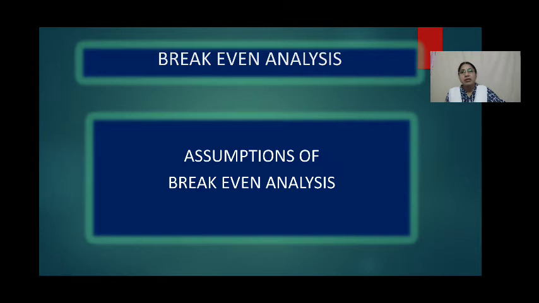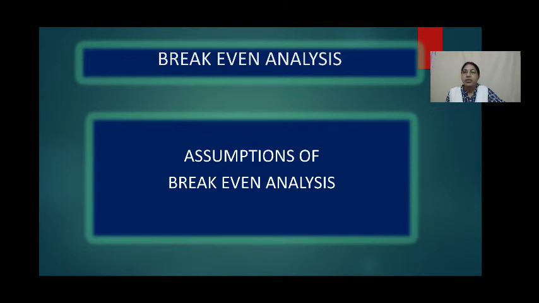The tenth one we assume is that the state of technology or methods of production and efficiency remain unchanged. The next assumption is that the analysis relates to one product only, or a constant product mix.